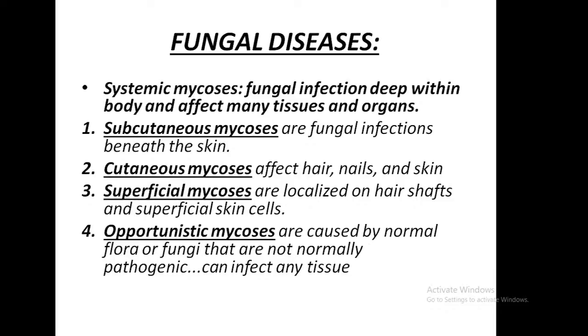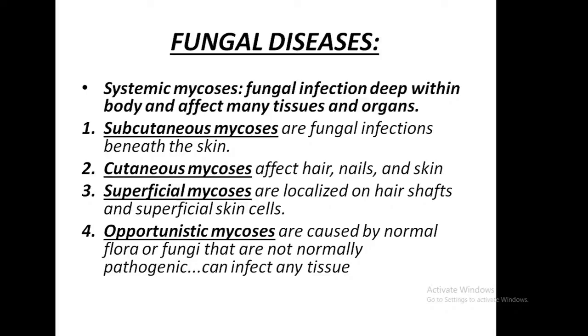So fungal diseases. Systemic mycosis is a fungal infection deep within the body and affects many tissues and organs. Subcutaneous mycoses are fungal infections beneath the skin. Then cutaneous mycosis affects hair, nails, and skin.